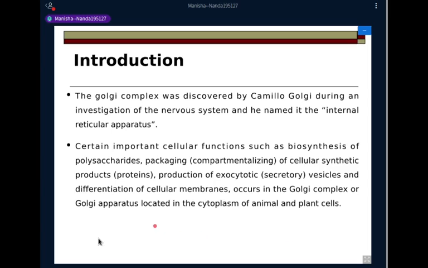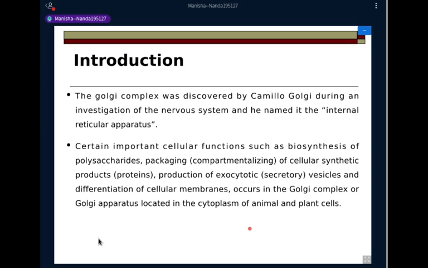Basically, I had already introduced you to this Golgi apparatus in the lecture on endoplasmic reticulum, where I told you that Golgi is actually called the traffic police of the cell, because it directs all the traffic of the proteins that are being synthesized by the ribosomes to different sites of their utilization, that is, to the different compartments of the cell and or to the cell exterior where they are to be secreted and then transported.